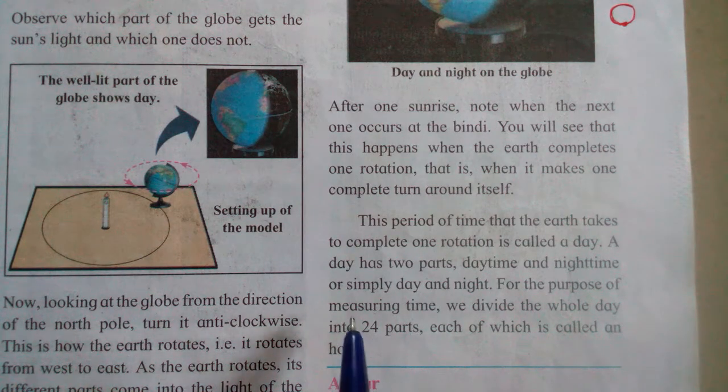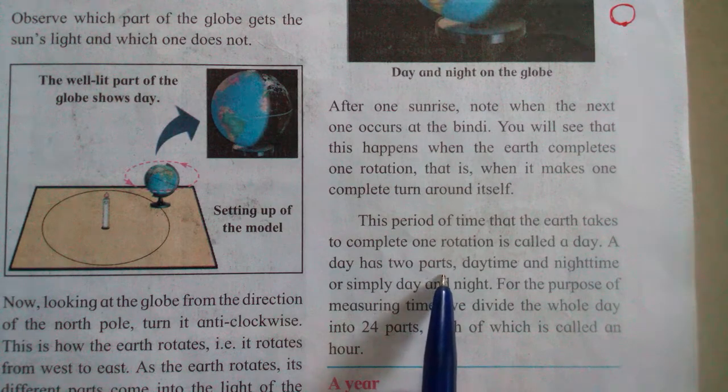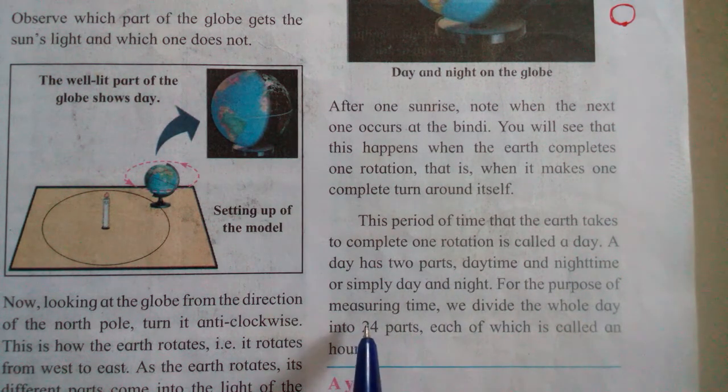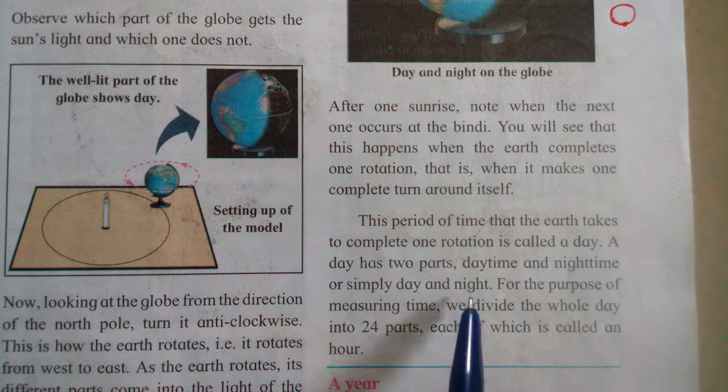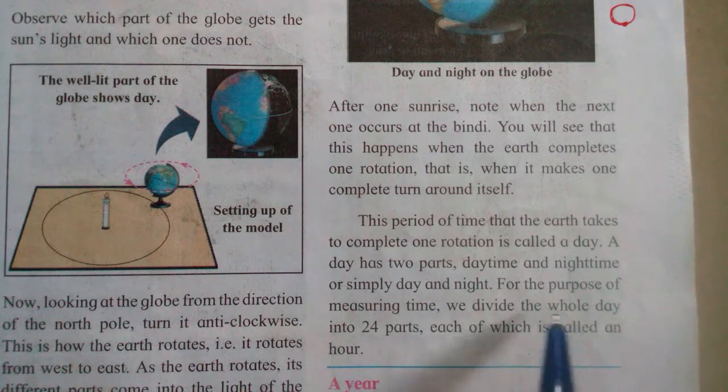And see here, a day has two parts, daytime and night time, or simply we say day and night. Understood? And we divide the whole day into 24 parts, and each part is called an hour. So in one day how many hours are there? 24 hours are there in one day.